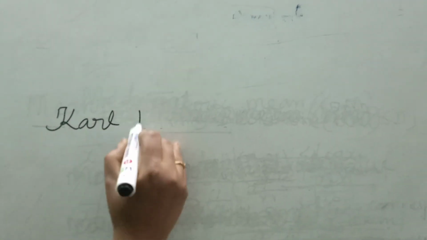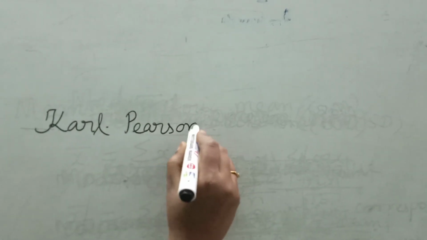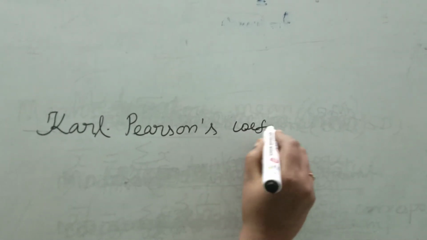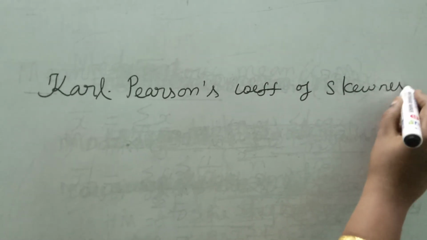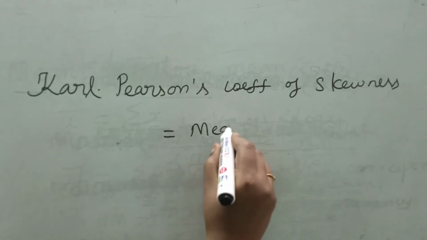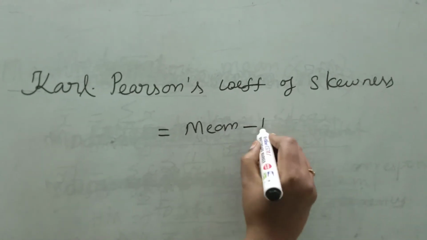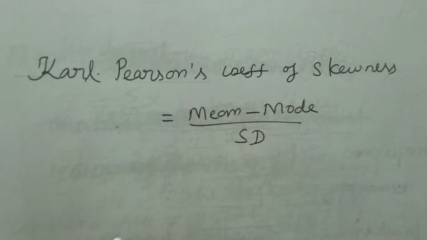The next one is Karl Pearson's coefficient of skewness. That formula is mean minus mode divided by standard deviation.